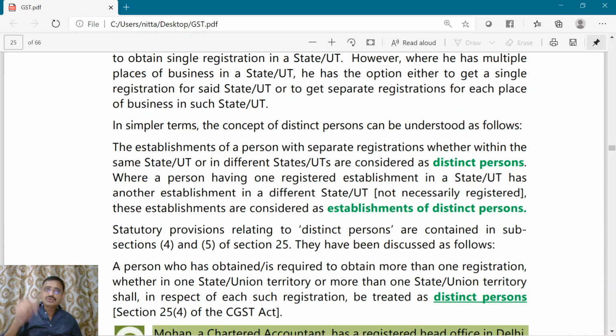But now we will come to the meaning of distinct person. An establishment of a person, or establishments of a person with separate registrations within the same state or union territory, or in different states or union territories, are considered as distinct persons. Now you understand.